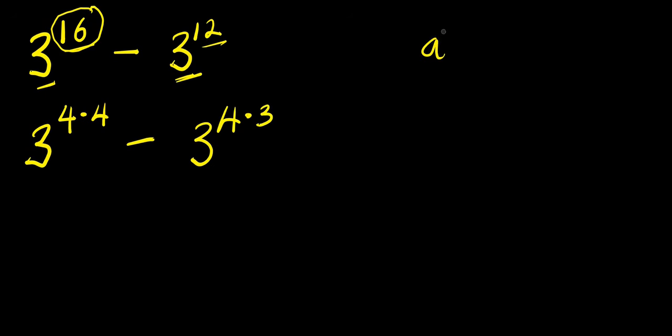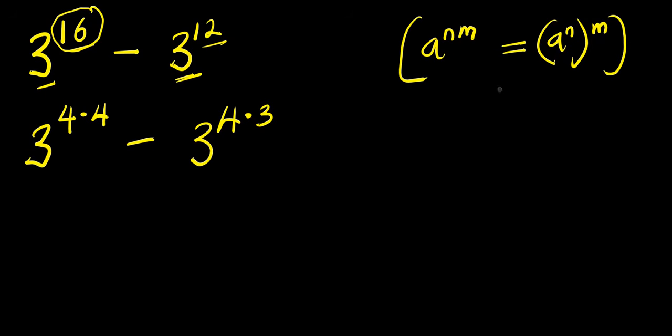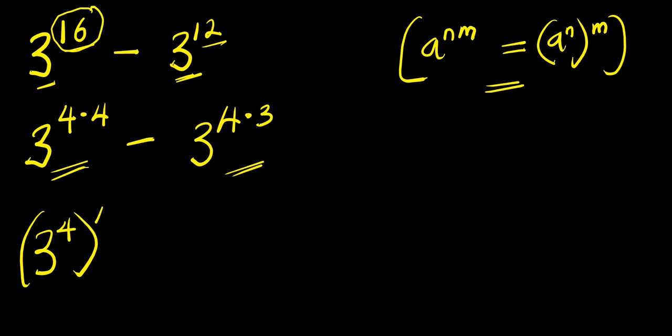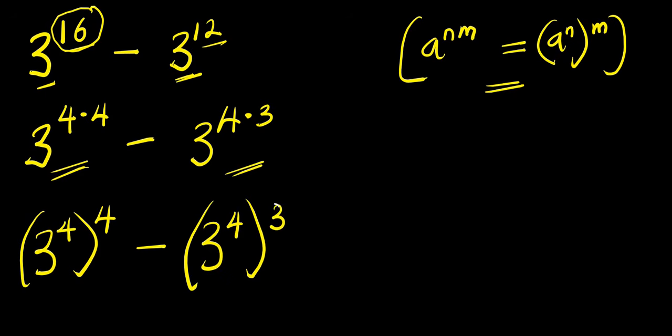Now if you have a power n times m equals a power n to the power m, applying this right here and here, we have 3 to the power of 4 raised to the power of 4 minus 3 to the power of 4 raised to the power of 3.